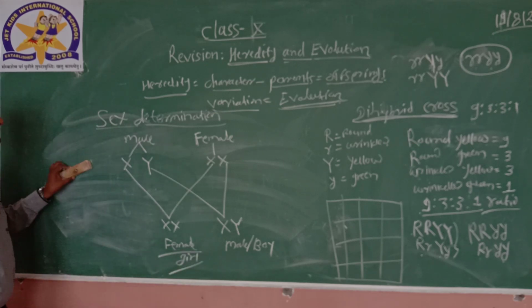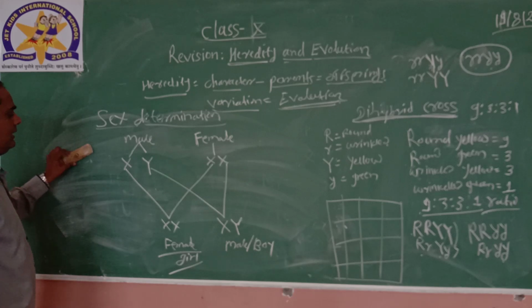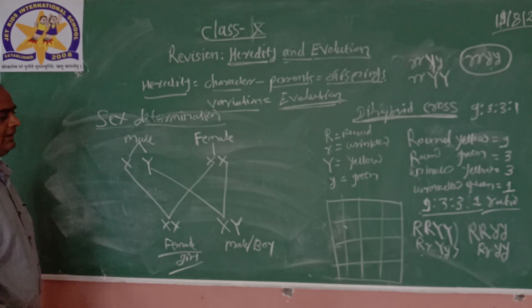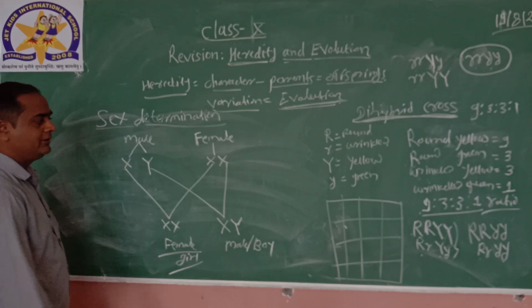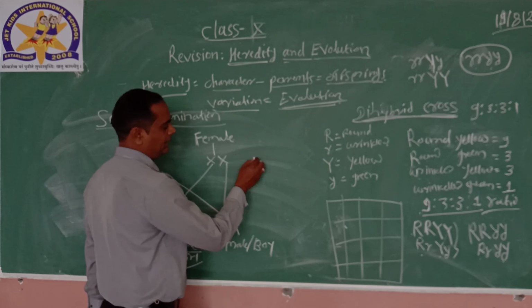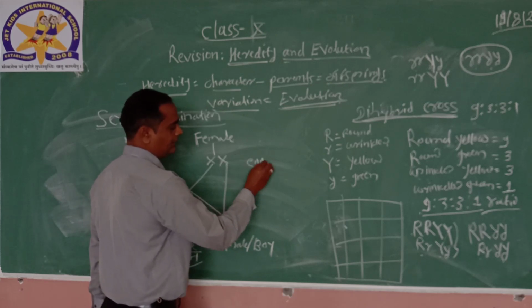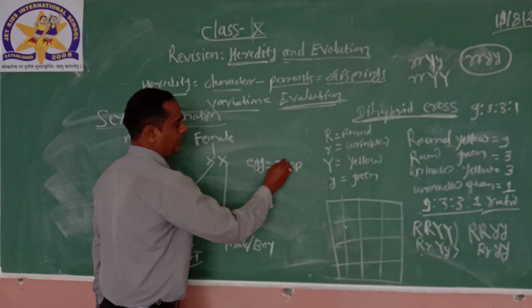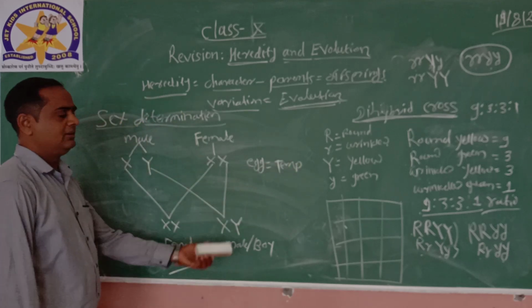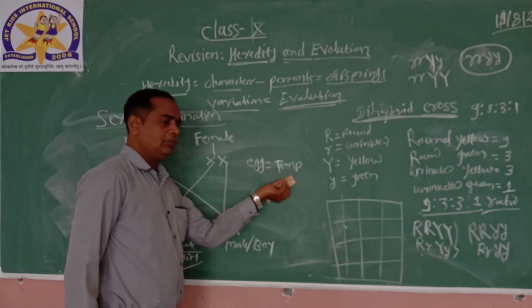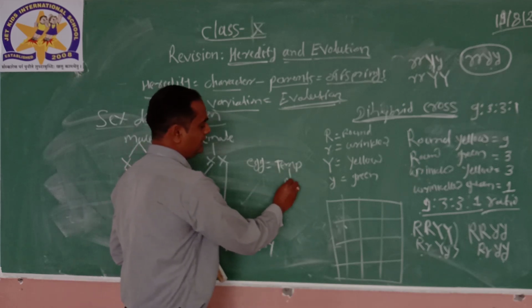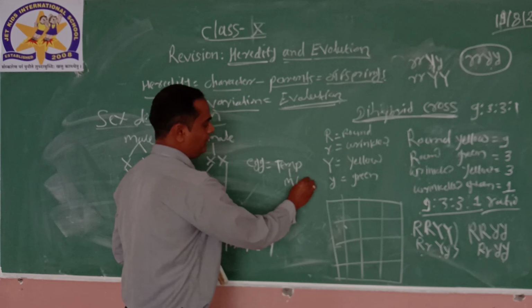So this is regarding sex determination, how it is done in human beings. Some other organisms produce offspring by eggs, which are kept at optimum temperature, and after a few days a new baby develops, male or female.